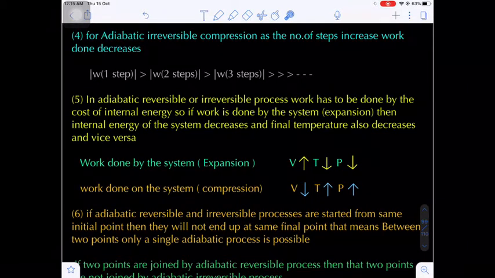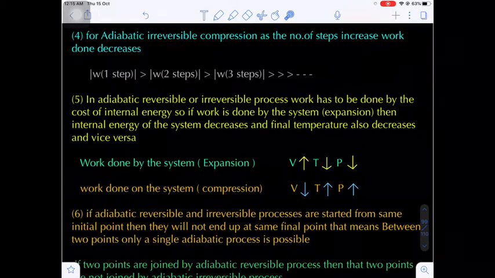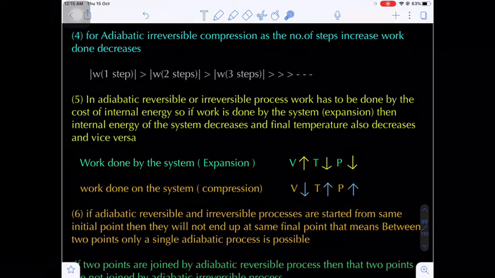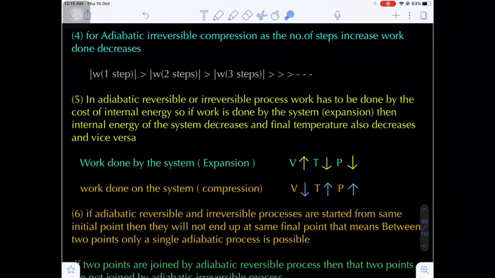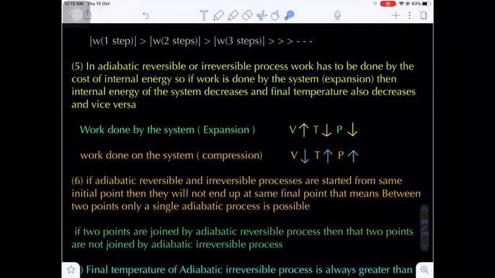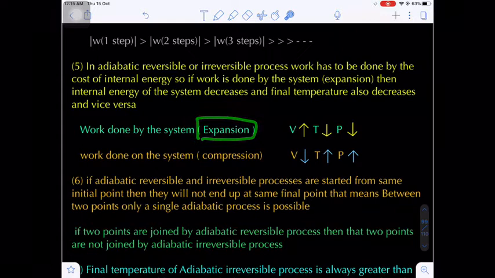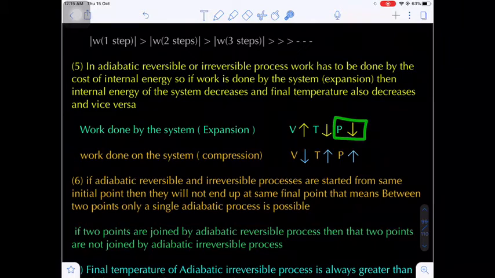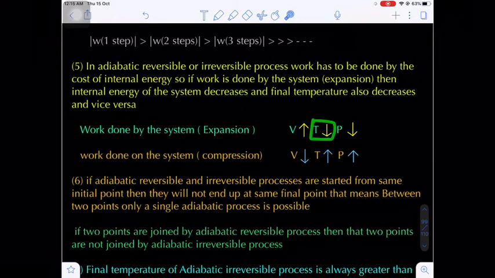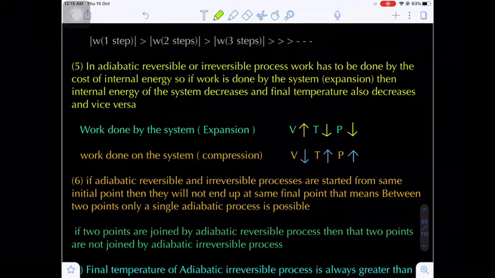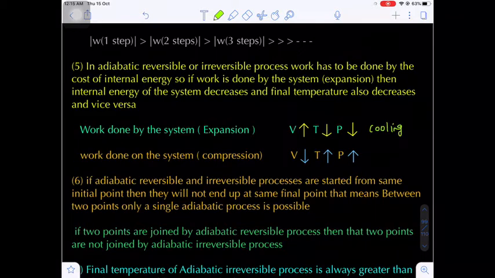And in the case of compression, the internal energy of the system increases, thereby the final temperature increases. This is called the heating effect. Adiabatic compression, heating effect occurs. Adiabatic expansion, cooling effect occurs. Now work done by the system is nothing but expansion, that means volume increases, in the sense pressure decreases. So temperature decreases. That means in adiabatic expansion we can say cooling effect.